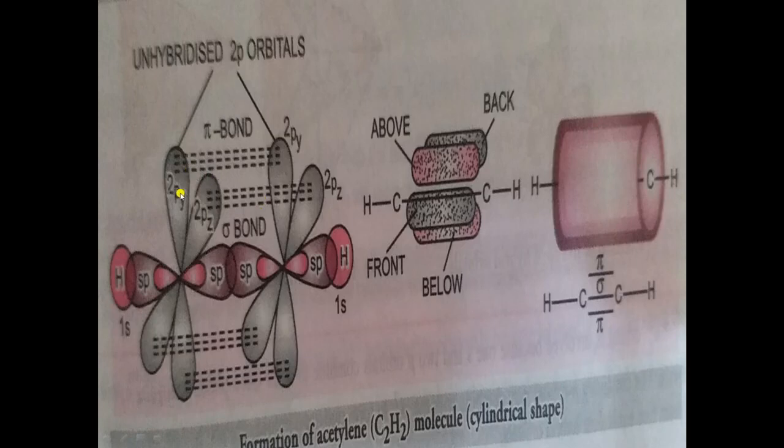Here you cannot show overlapping of 2py with 2pz. That will be completely wrong because their axes are different. Suppose one electron is present on the x-axis, right? And another one is present on a different axis, the y-axis. Then how will they overlap, right? So the axis should be the same. So this is 2py, this is 2pz, so their axes should be the same. Only then will they overlap. So this is the electron cloud which is shown here, that it will be above the axis and this one will be below the axis.